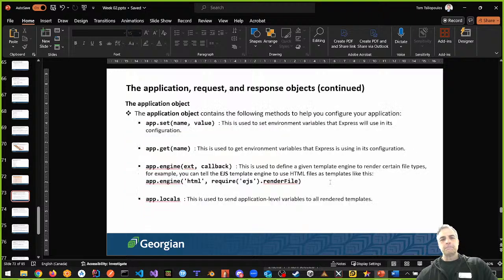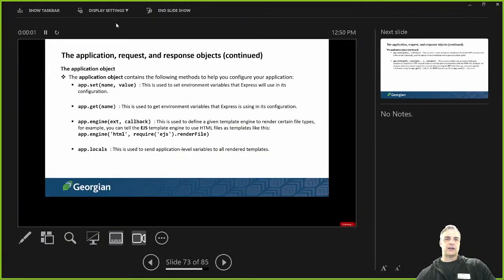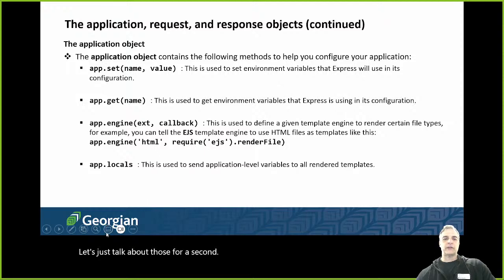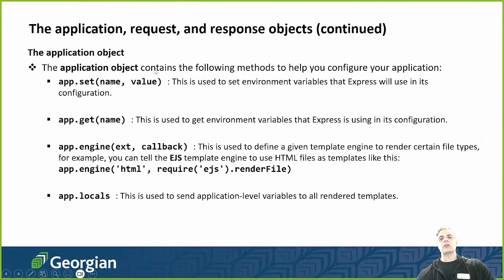Okay. So again, one thing we also have to talk about is the application, request, and response objects. So there's 3 objects: the application object, the request object, and the response object for Express. Okay, that's what we have. So let's talk about those for a second. And I'm going slow here because what I want is for you guys to understand all the parts of Express, because you're going to use Express and you're going to say something like, I don't know why I'm doing it. Tom told me to use it and I have no idea why, right?